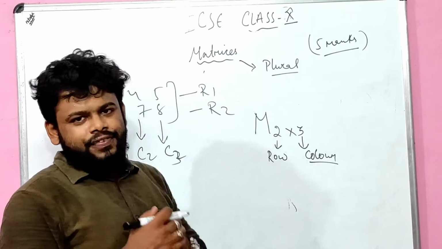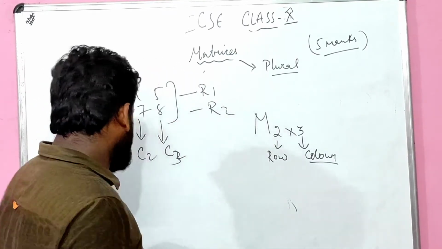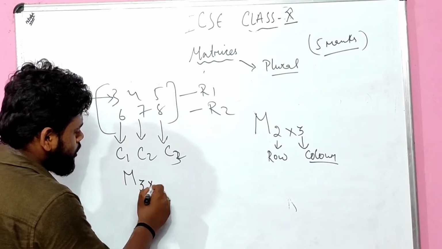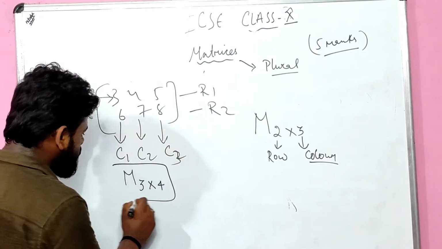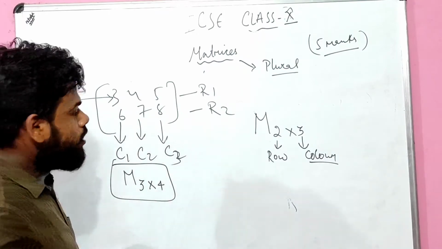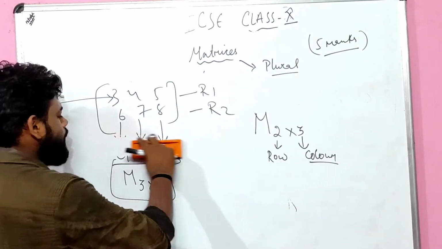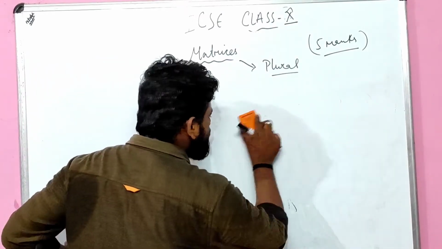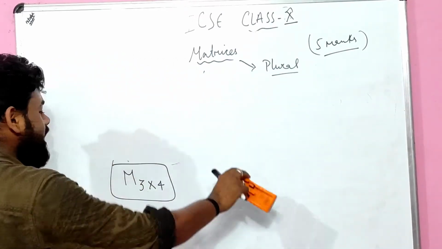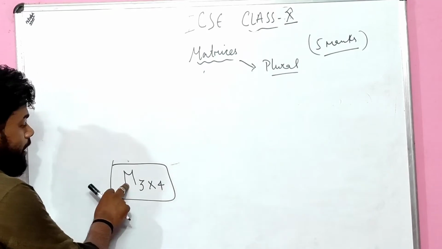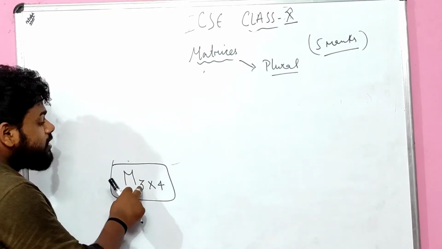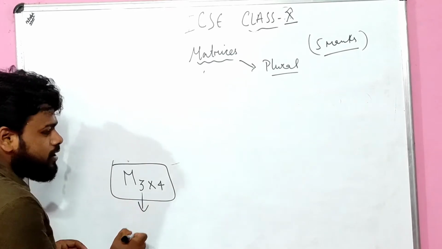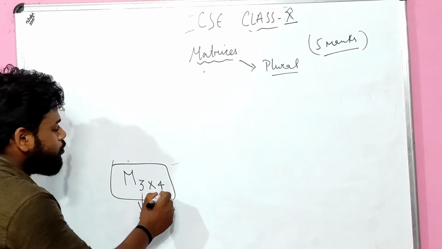If I say to you, children, write it down: M 3 cross 4. Can you write it down? If I say write a matrix of 3 by 4, you might be thinking, sir, how to write it? The matrix of 3 by 4 is very easy. 3 stands for the first number, and the first number is taken as the row, after that the column.